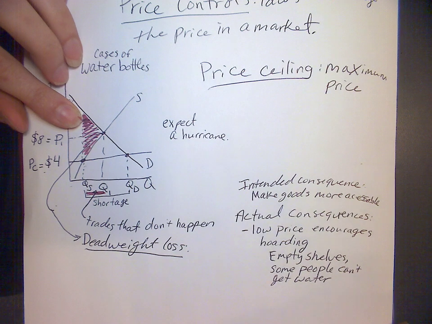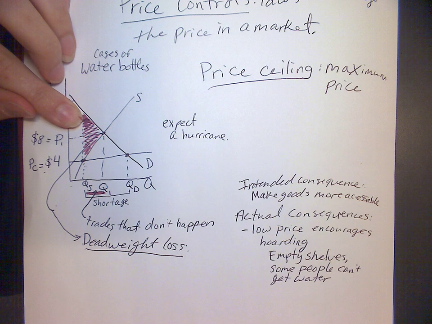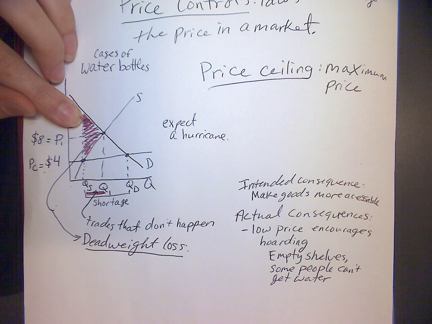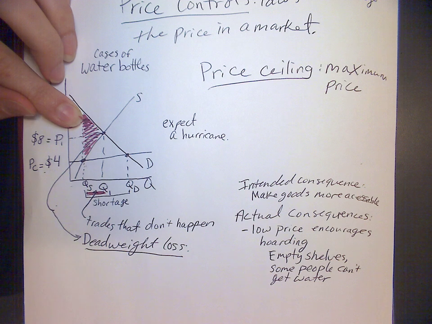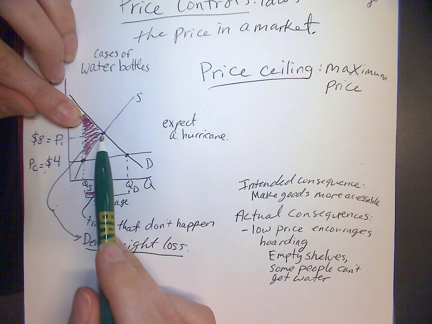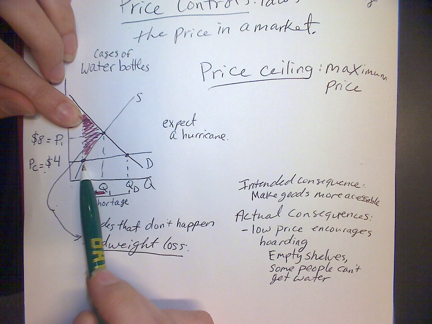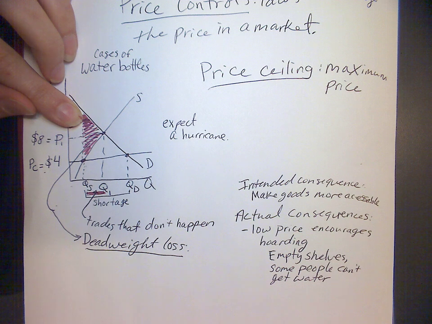So we're looking at a very, very short period of time, like a couple of days. So the actual production of water bottles could not change in that time. Changing production of water bottles takes months. But is there anything that the sellers could do or would want to do if the price were $8 that they wouldn't be willing to do at $4 that could get more water bottle cases onto the shelves?